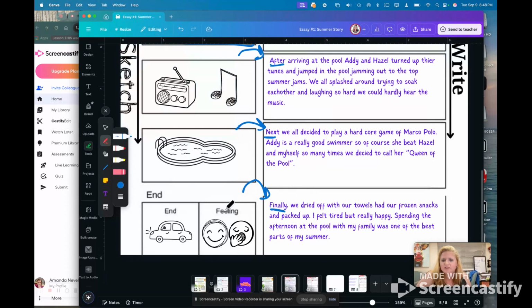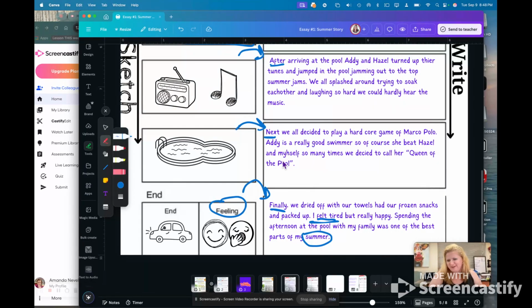notice I start with the word finally. That is a great transition word to use in your last paragraph. Wink, wink, use that one. Finally, we dried off with our towels, had our frozen snacks, and packed up. I felt tired. I'm going to underline that because that feeling needs to be in your story. How did you feel after this event? I felt tired, but really happy. Spending the afternoon at the pool with my family was one of the best parts of summer. And I used this important word, summer, because it ties back to my prompt, which is, what did you do during the summer? All right, so there's an example.